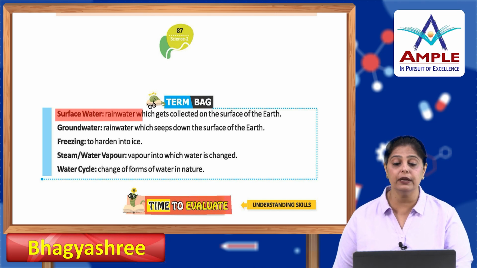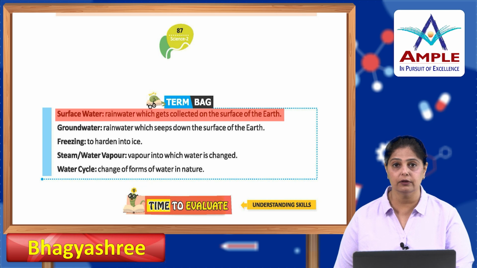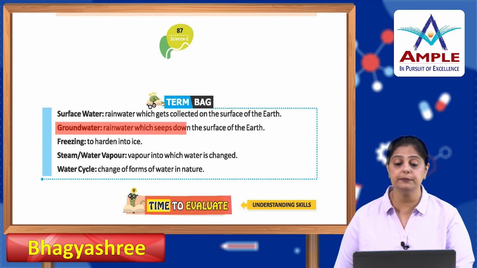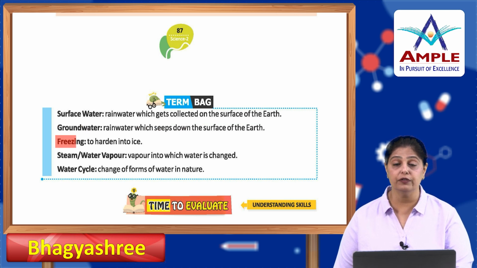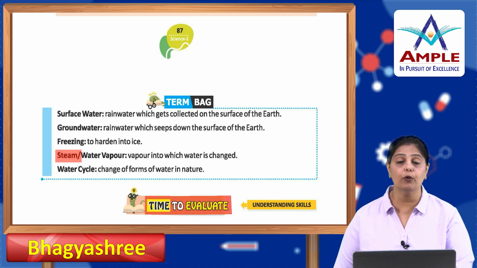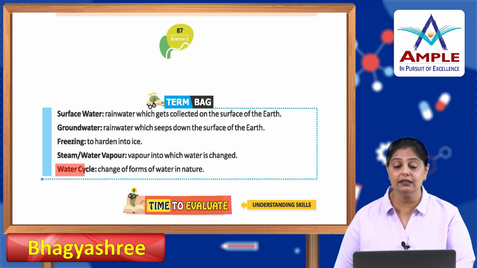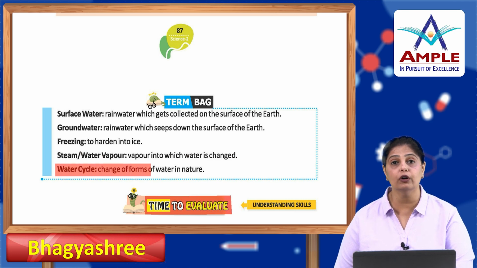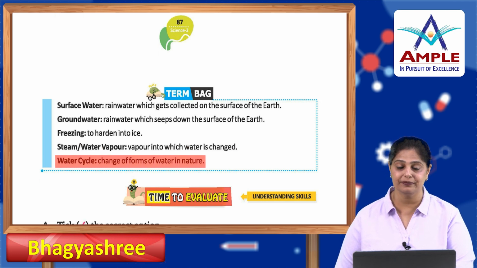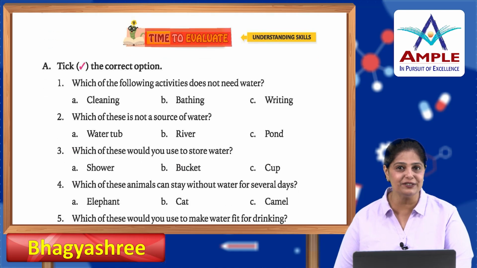Now, terms to remember. Surface water. What is surface water? Rainwater which gets collected on the surface of the earth. What is groundwater? It's the rainwater which seeps down the surface of the earth. Freezing means to harden into ice. And steam or water vapor is the vapor into which water is changed. Water cycle is change of forms of water in nature.